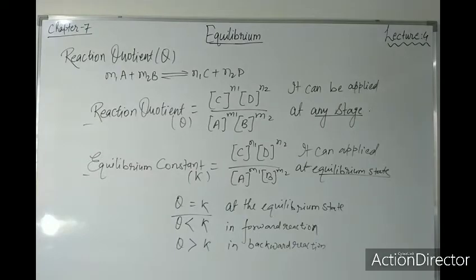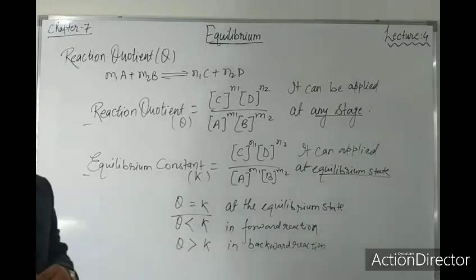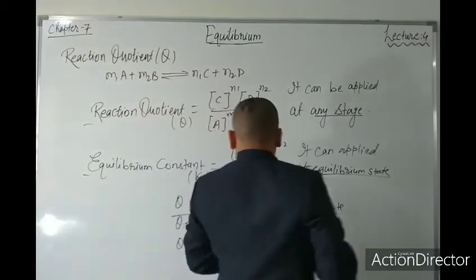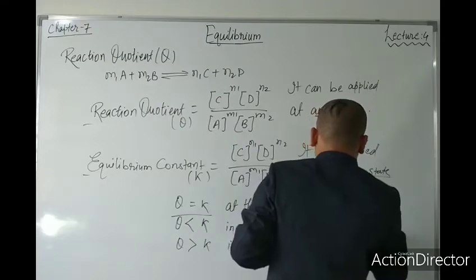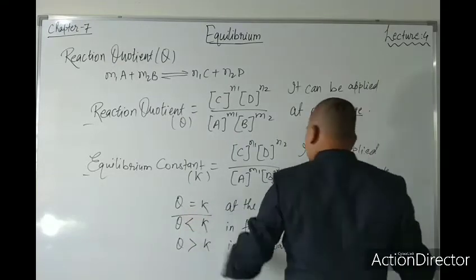Similarly, remember, in the forward reaction the rate of reaction increases, and in the backward reaction the rate of reaction decreases.